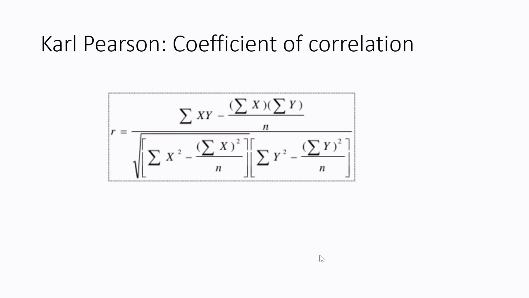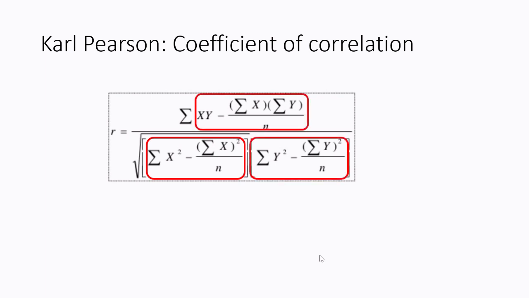If you see, this formula is quite complicated, but if you closely look into the formula, you can see that there is one parameter, that is x, then there is another parameter, that is y, and third parameter, that is x and y. So by dividing this formula in three different parts, you can easily remember this formula. Don't forget to add root also.